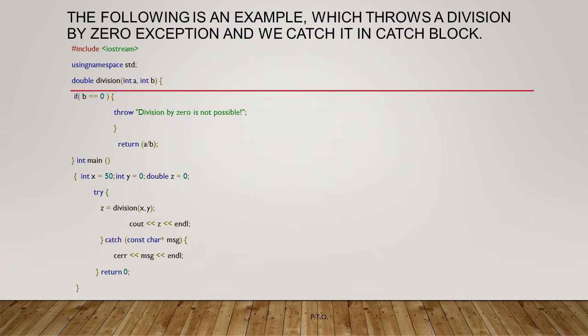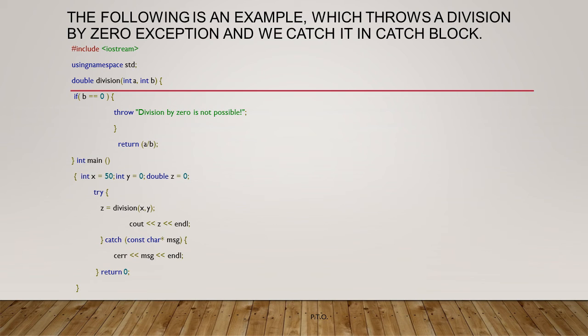Now we will study the example of try, catch and throw in one program. First, we will include the file iostream, then using namespace std. Now we will execute our program from the main function, because every program executes from the main function. In the main function we initialize three variables. First is integer x is equal to 50, integer y is equal to 0, and double z is equal to 0.